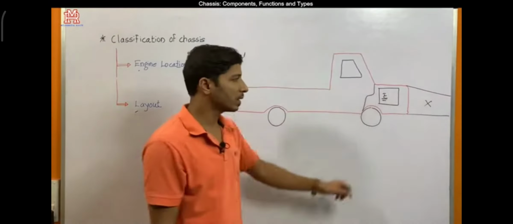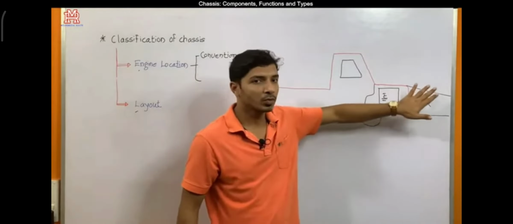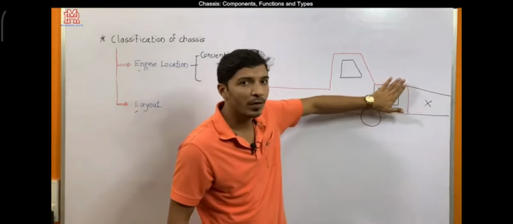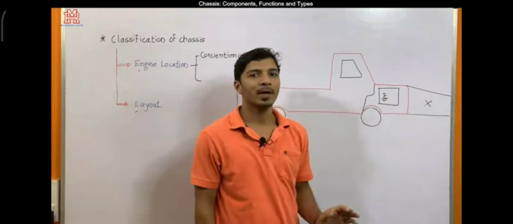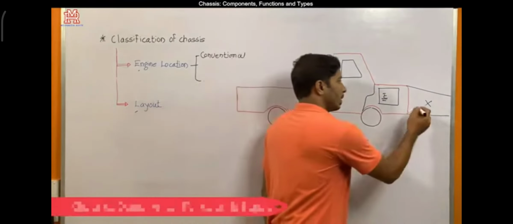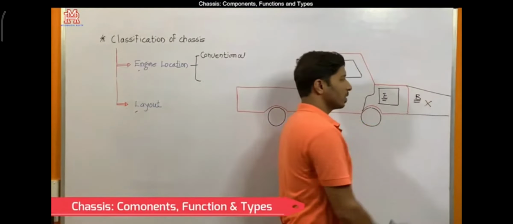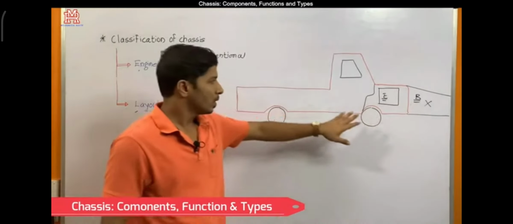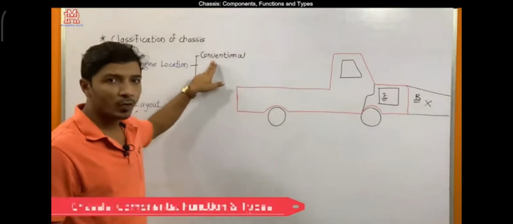So this is called the blind spots. This is because of this design. We have extruded this part for the engine compartment, and as a result this driver is coming across these blind spots. So this is one disadvantage of the conventional type of chassis.